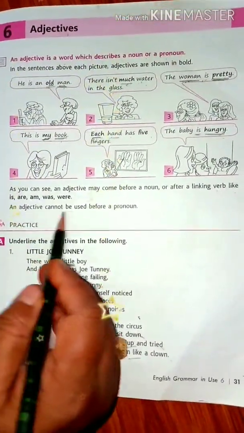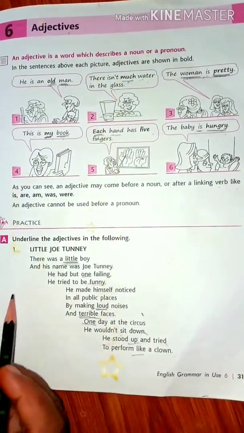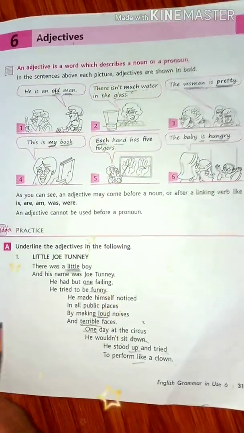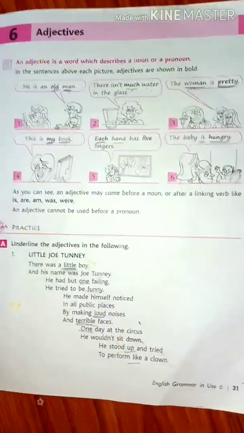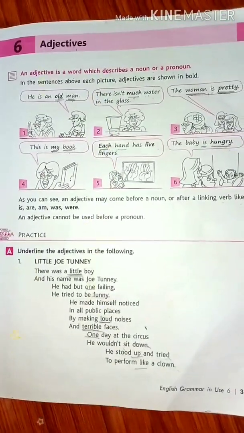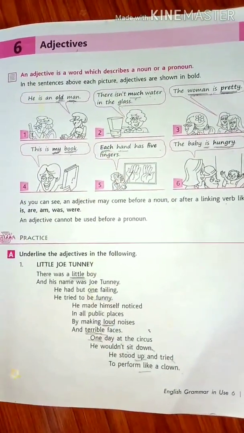An adjective cannot be used before a pronoun. So it can just describe a noun or pronoun. It can describe, for example, she is beautiful. She is a pronoun, isn't it, my dear? She is a pronoun. She is beautiful. If I say this, then that word beautiful is describing whom?